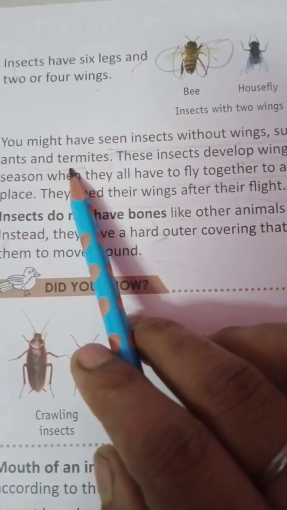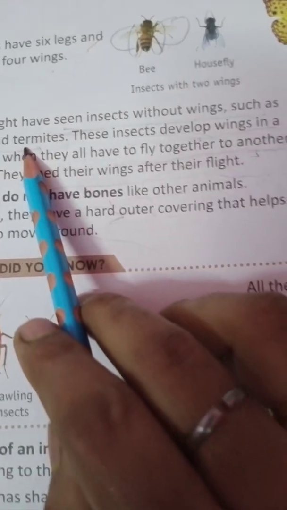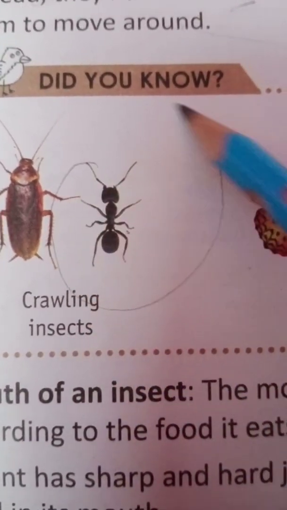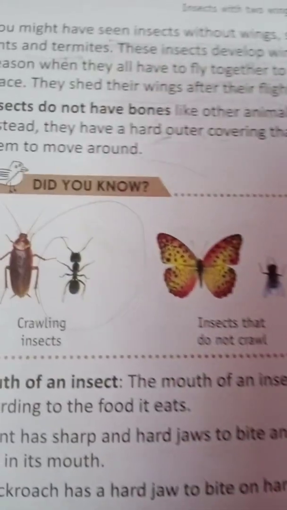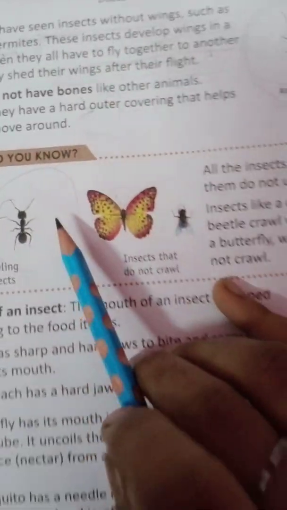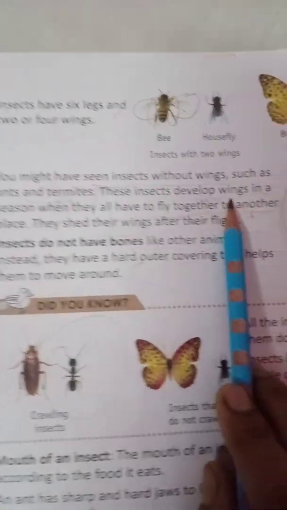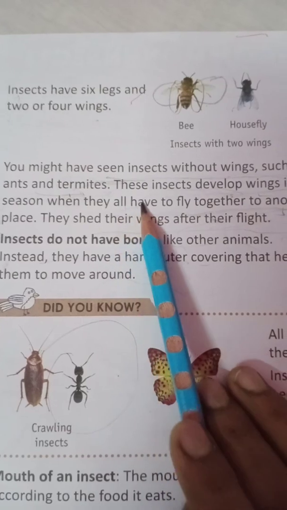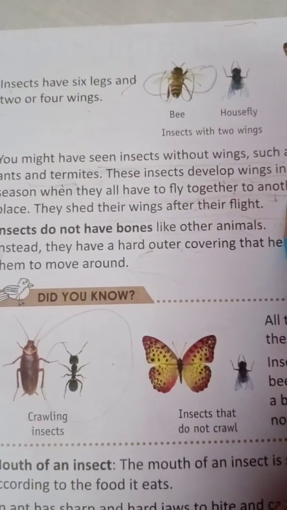You have also seen insects without wings, like the ant. You have seen the ant. See, this is the ant. Ants do not have wings, isn't it? And termites also don't have wings. These insects develop wings in a season when they all have to fly together to another place.